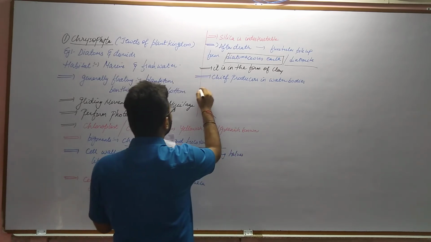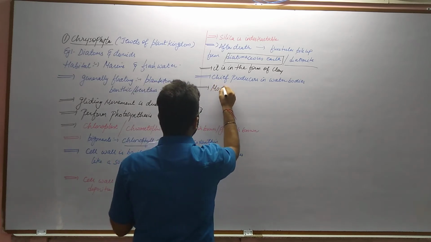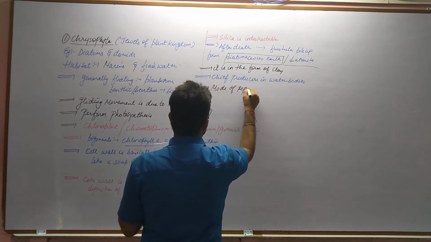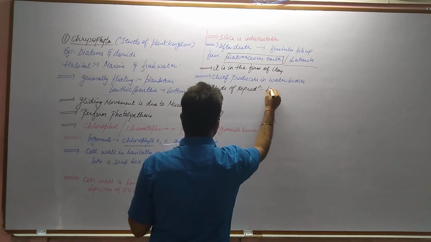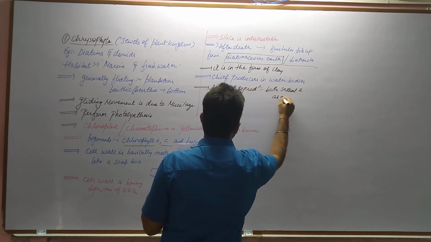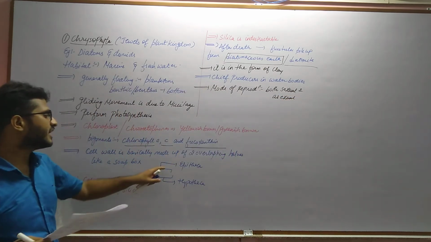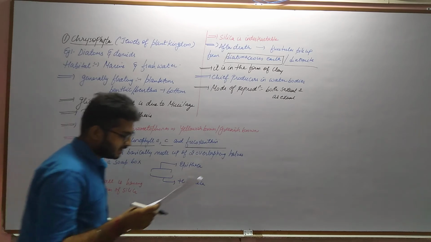Now the reproduction mode is sexual as well as asexual. So the mode of reproduction is both sexual and asexual, and the two layers are epitheca as well as hypotheca.